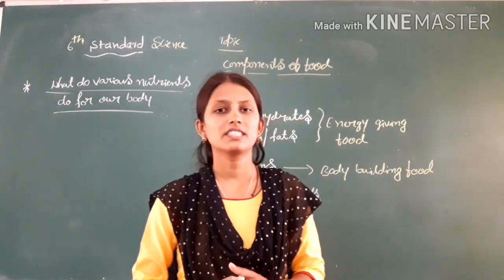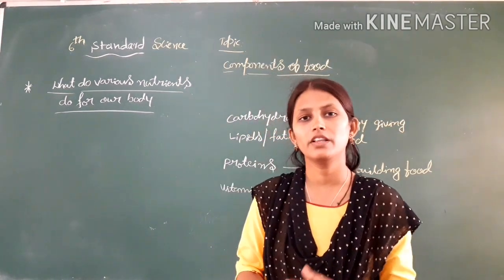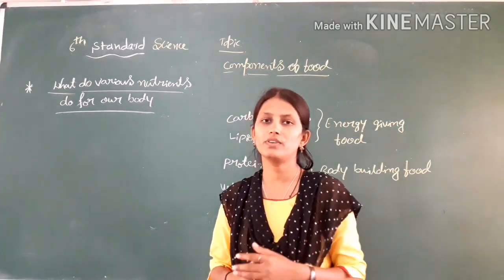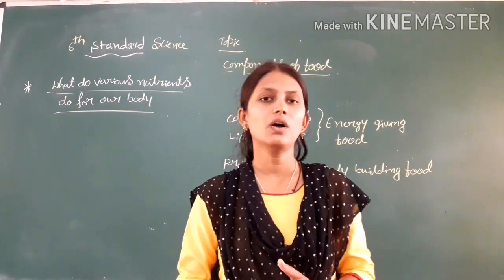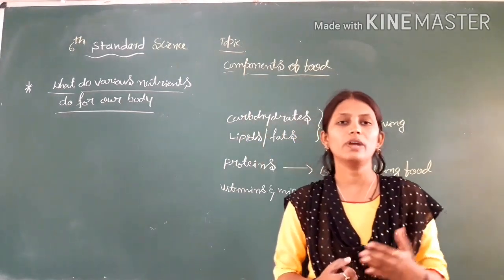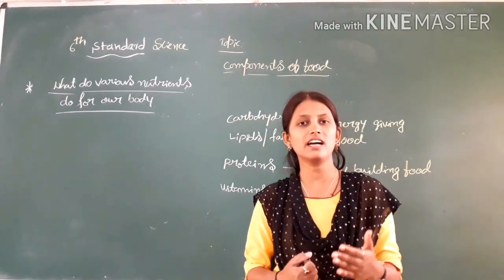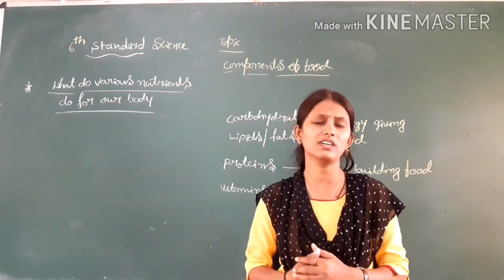So today we are discussing the next topic, that is how the nutrients are helpful for our body. Before starting this topic, we will recall what we learned in the last class. In the last class we did some tests for starch, protein and fats practically.